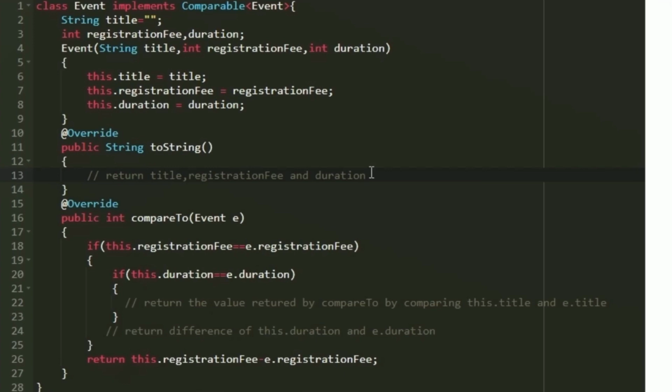Whenever we print an object, the Java compiler will automatically call the toString method, and we are going to return our output in the toString method, so that we get the correct required output in the console. This is how we are going to solve today's daily challenge. Within the toString method, we have to return the event name, then the event registration fee and the event duration. All these values must be separated by a space, and this will be returned and printed as the output. So this is the logic to solve today's daily challenge.